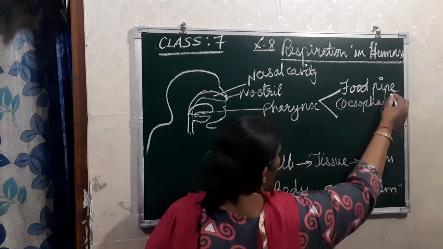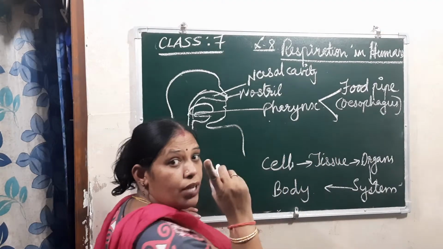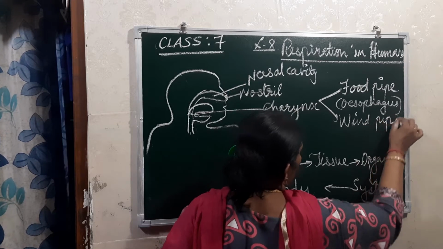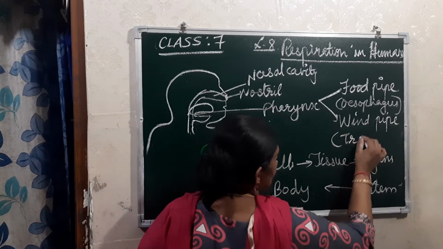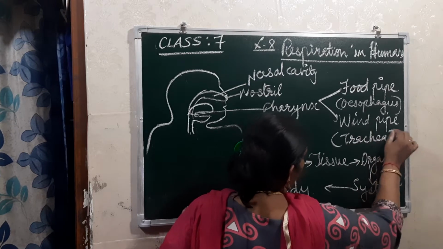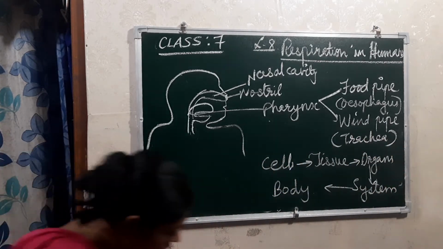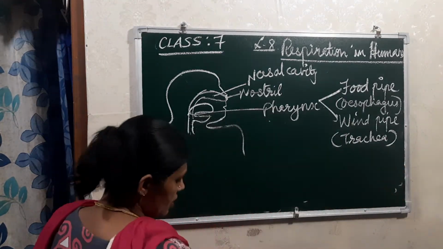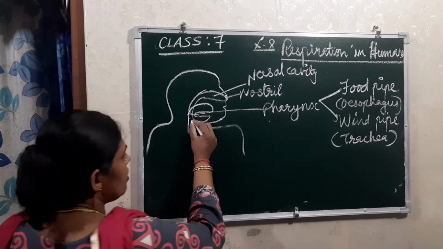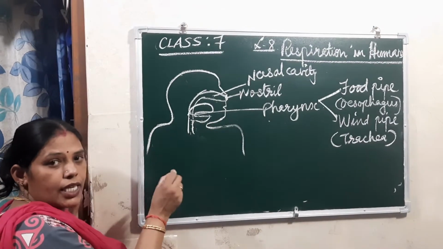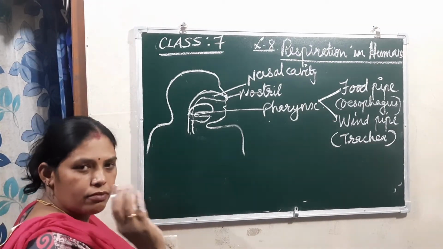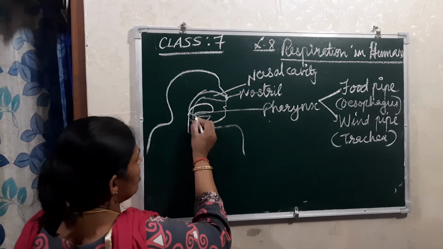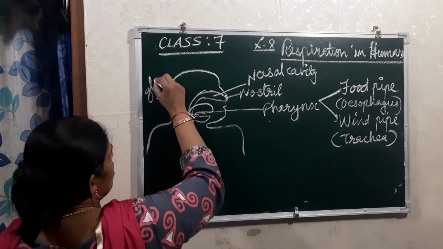And the other pipe is the windpipe, okay? That windpipe is known as what? Trachea. So this pharynx is common for both. Here itself you can see one structure, that is actually the opening. That opening is known as what? Glottis.